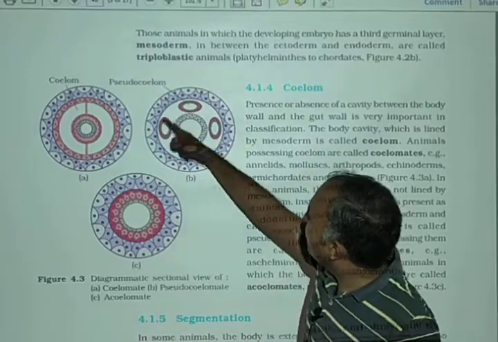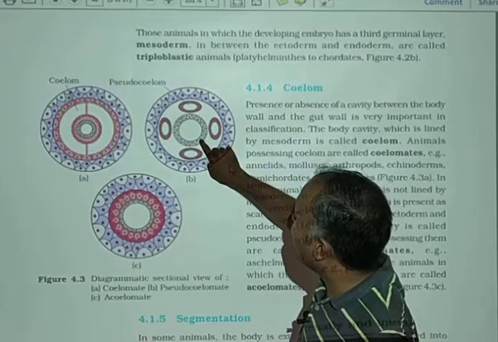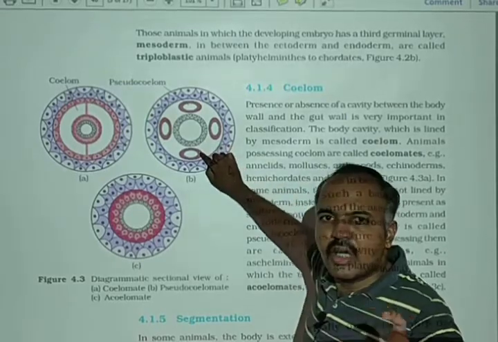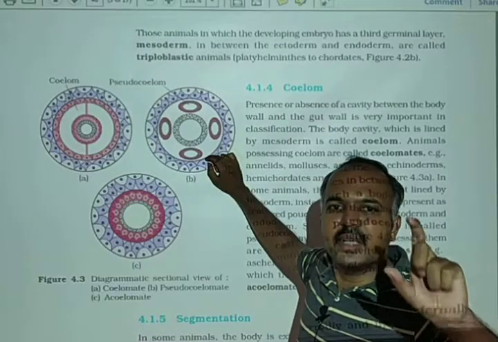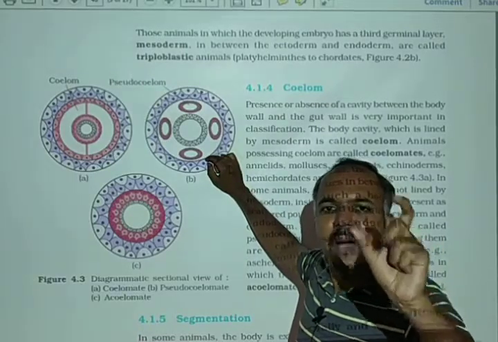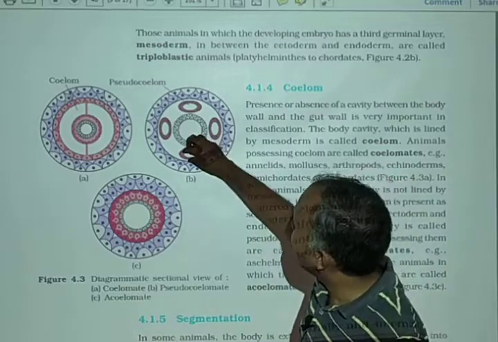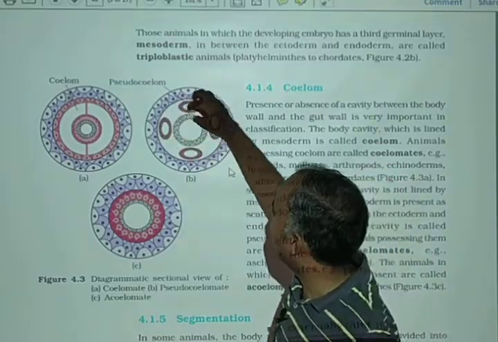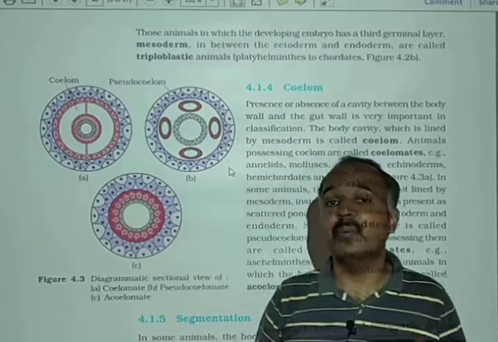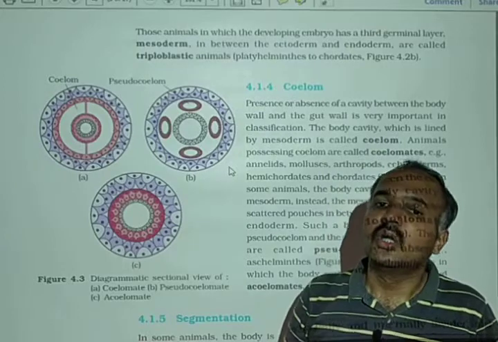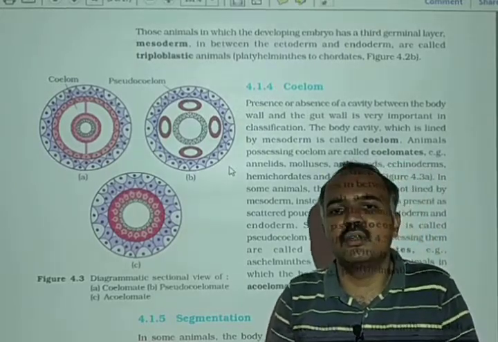And here in this figure, outermost is ectoderm, innermost is endoderm, and here the mesoderm is found as scattered pouches, not patches. Like this pouch is there, this second pouch is there, third and fourth pouch is there. So here coelom develops, but this coelom is not a true coelom, so it is known as pseudocoelom.